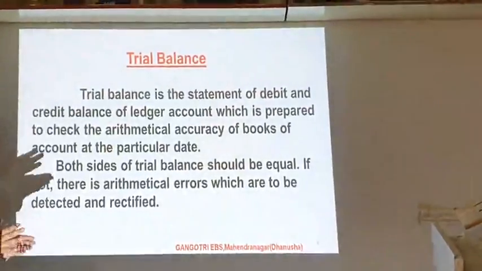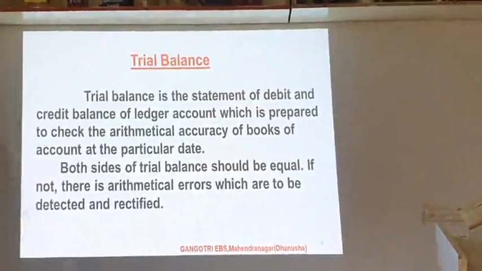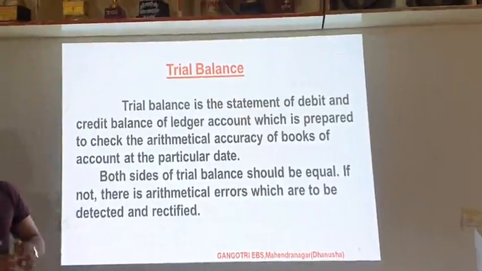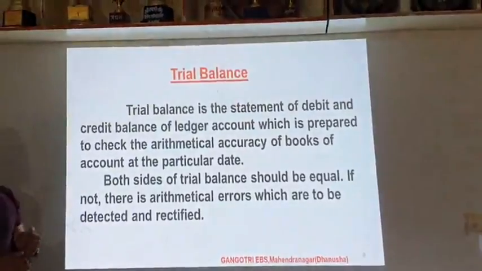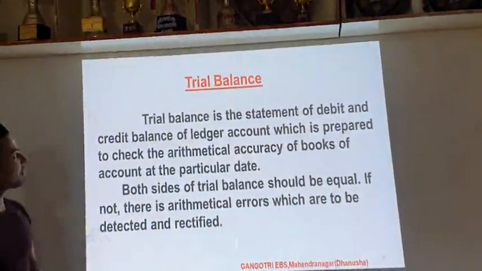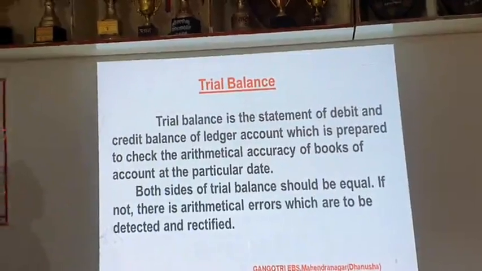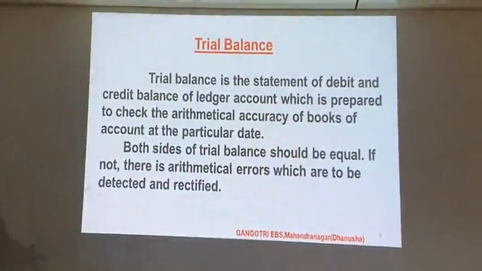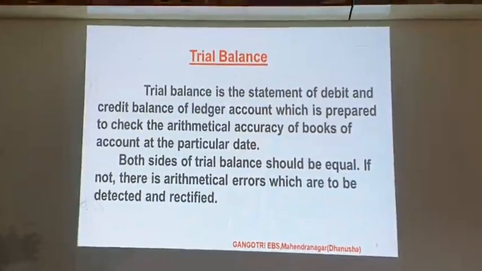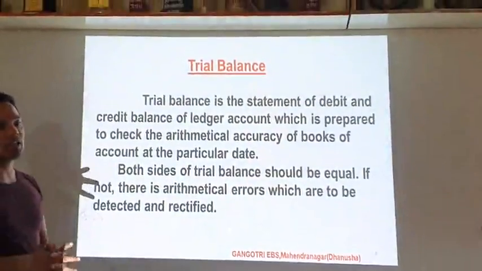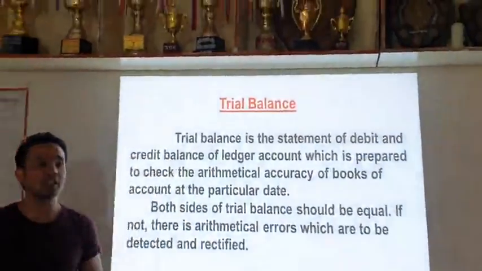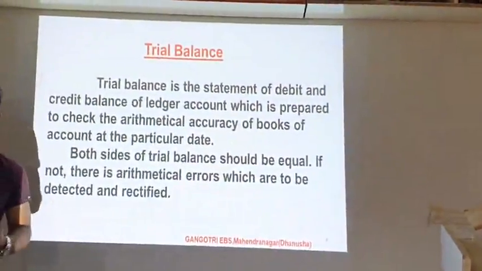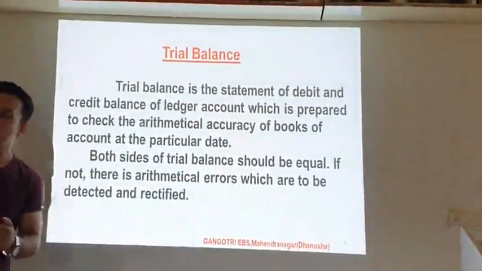The transactions that are recorded in the journal or the ledger, we check whether they are arithmetically correct or not. For checking or finding the correctness, we prepare the trial balance, and both sides of the trial balance should be equal. If not, there is an arithmetical error which is to be detected and rectified. Means if both sides of the trial balance are not equal, it is assumed that there is an arithmetical error which is to be found out and rectified. Rectify here means we have to correct it.